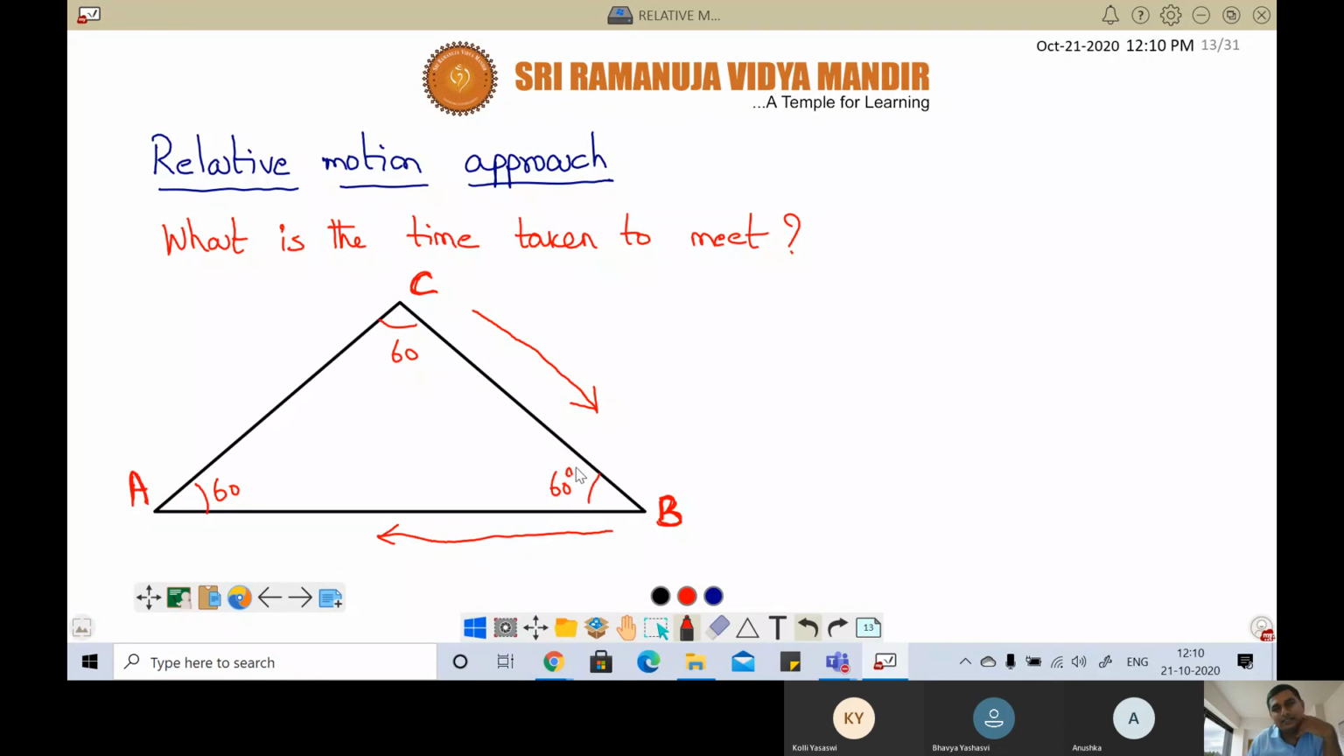That means C is always looking at B and B is always looking at A, and A is telling C that your boyfriend B is looking at me. C is looking at B, B is looking at A. So that is the question.